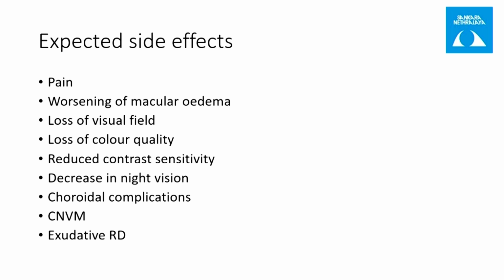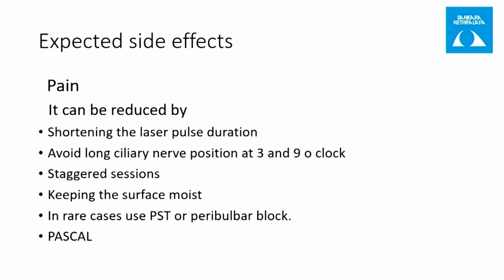What are the expected side effects? These are the expected side effects that can happen after a photocoagulation laser. We'll go through it one by one. So pain, as you know, but it can be reduced by shortening the laser pulse duration. Avoid long ciliary nerve positions at 3 o'clock and 9 o'clock. It can be done in staggered session as long as 2 weeks. Keeping the surface moist. In rare cases, one may need to give posterior subtenon block or peribulbar block. Even GA can be given in certain conditions, or Pascal laser can be used.